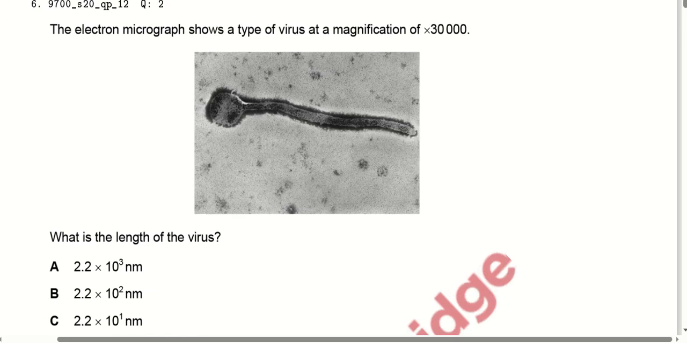The electron microscope shows a type of virus at a magnification of 30,000. What is the length of the virus? The length of the virus comes out to be 2.2 into 10 to the power of about 3 nanometer. Whenever we have to use the formula here, magnification is equal to image size divided by actual size. So we can use the calculation here, and we find the size of the virus is 2.2 into 10 to the power of about 3 nanometer.